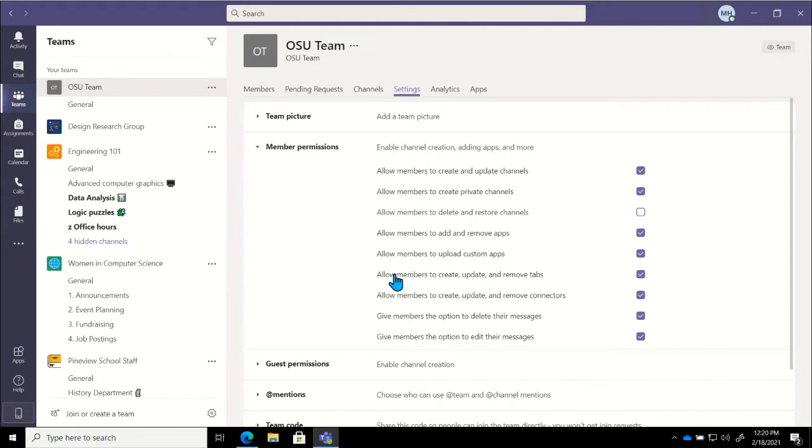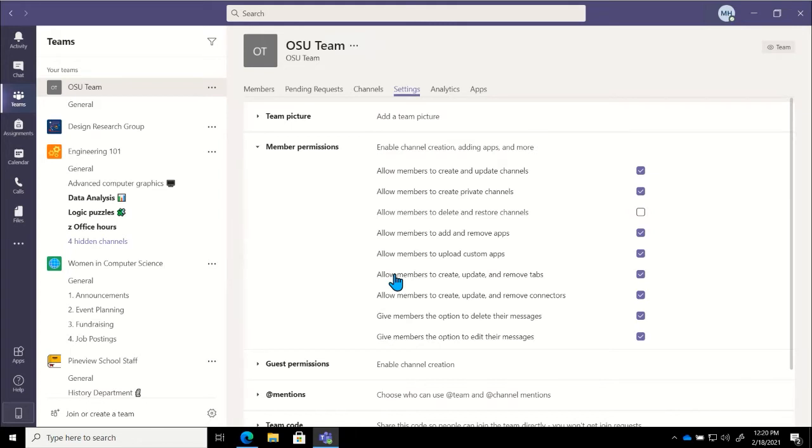And then the bottom 2 options there are going to be around whether or not members are able to delete their messages as well as whether or not they're able to edit their messages. So again, this is going to apply only to messages, posts, or replies that they themselves have created.